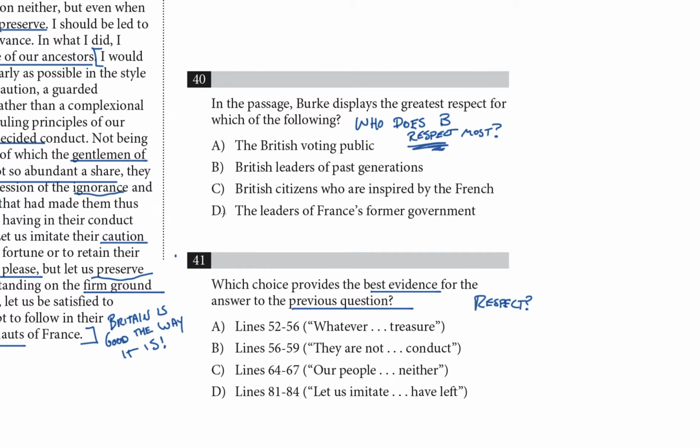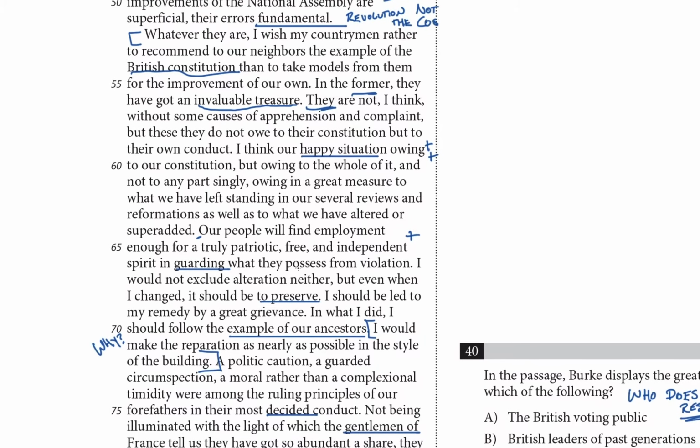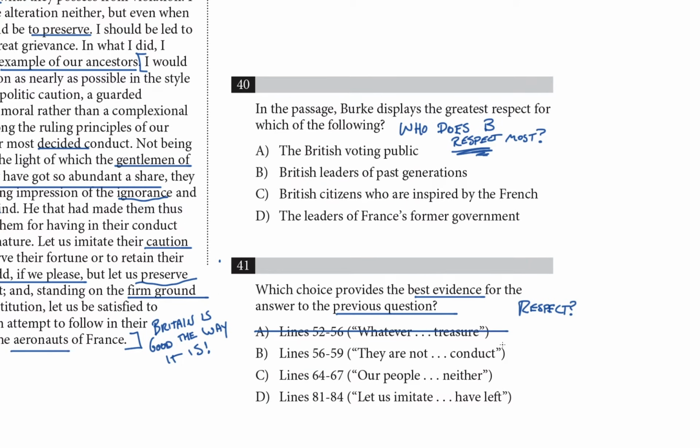So, choice A, lines 52 to 56. Whatever they are, I wish my countrymen rather to recommend to our neighbors the example of the British Constitution than to take models from them for the improvement of our own. In the former, they have got an invaluable treasure. Is this respect for a group of people? Well, there's respect, certainly, because we're talking about this invaluable treasure in the former. Which one was the former? The British Constitution, right? So not a group of people, but a group of laws. And that means that choice A here is no good.